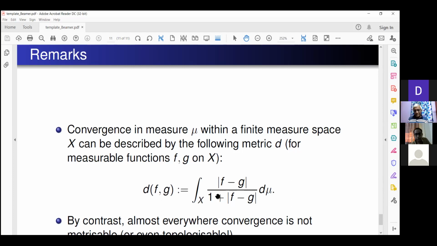Okay, so f minus g, that is the difference itself, is a metric. That is, the numerator of the integrand is a metric defined by the triangle inequality. But to make the metric bounded, and so that the whole measure space is involved, we have defined this integrand instead. 1 plus this is a trick to make it bounded, and we integrate over mu x, because we can do this since x has finite measure. By contrast, with convergence almost everywhere, you can't hope to topologize it.